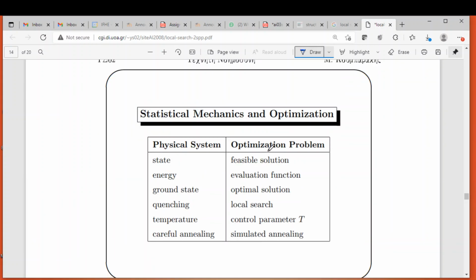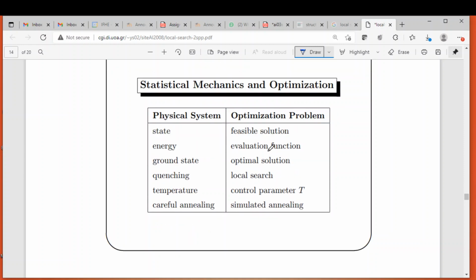So how can we relate the annealing of physics to the annealing of computer science or artificial intelligence? In physics, when you perform annealing, as the metal changes from one state to another, those are called different states.